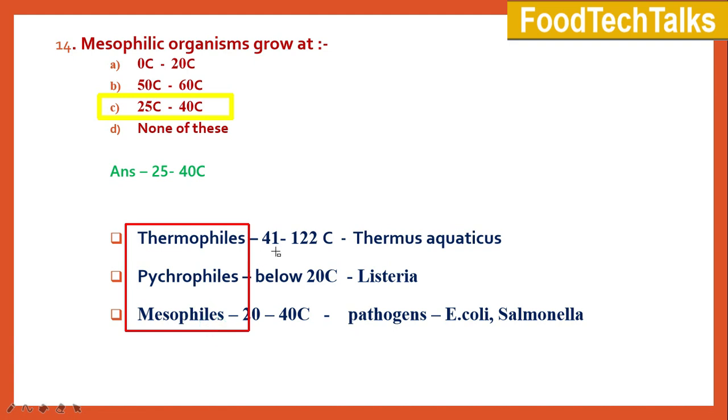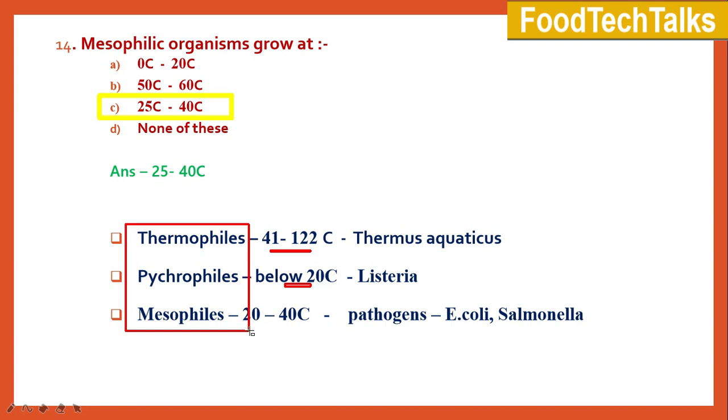Thermophiles are heat-loving organisms. The preferred temperature range for thermophiles is 41 to 122 degrees Celsius. An example is Thermus aquaticus. Psychrophiles are cold-loving organisms and they prefer their growth at below 20 degrees Celsius. Listeria is an example.